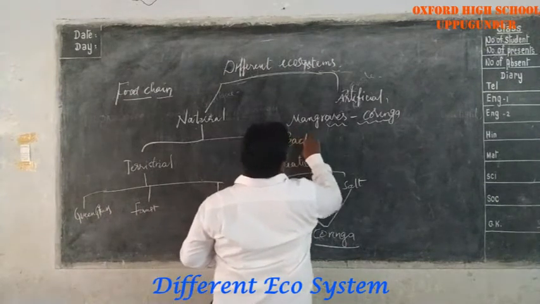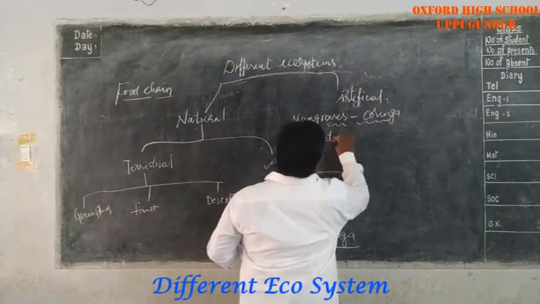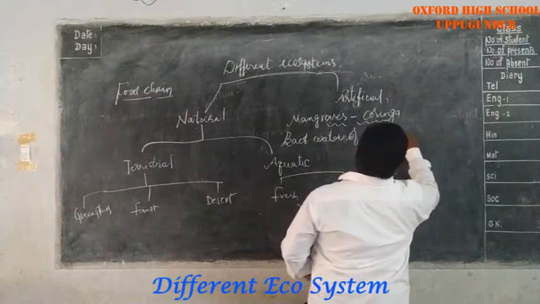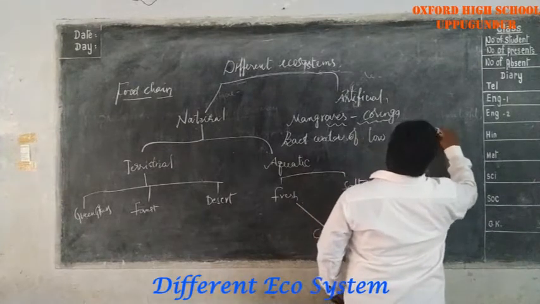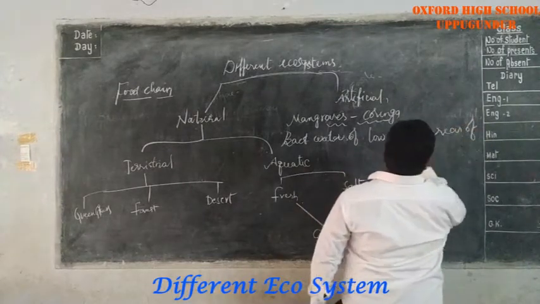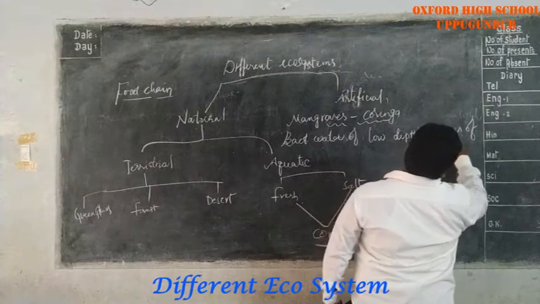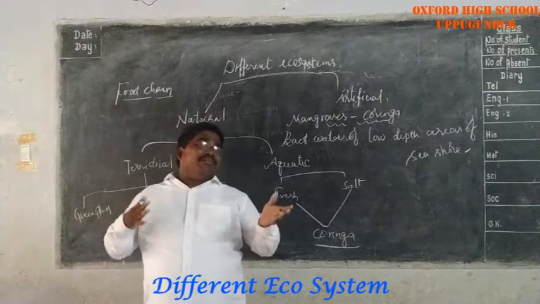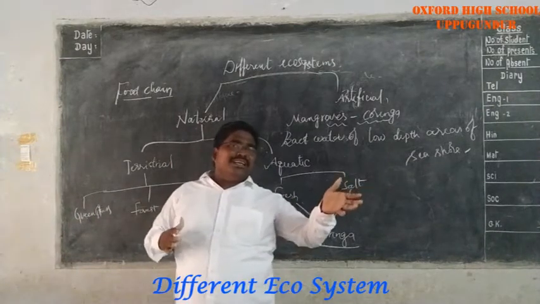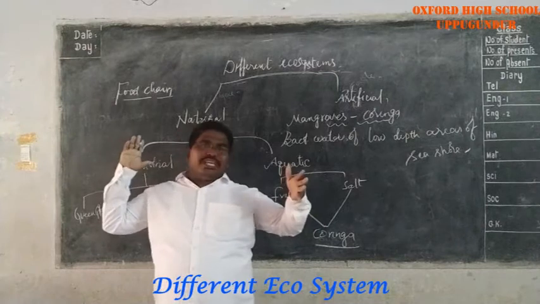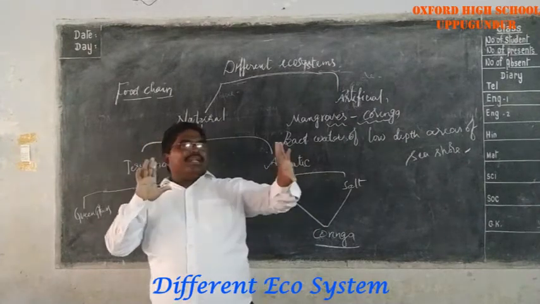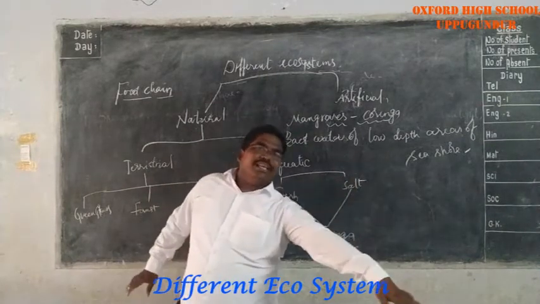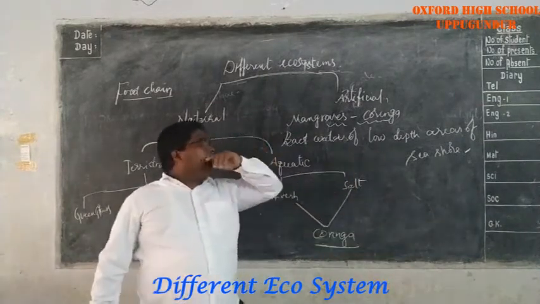Actually, it is a river mouth, where the river joins with the ocean. By the pushing of the tides, the river water and the tide water go into the low depth areas, and there they form these mangroves.